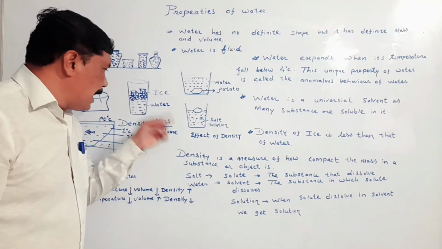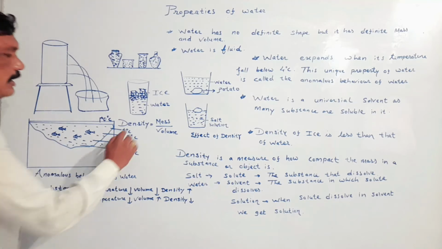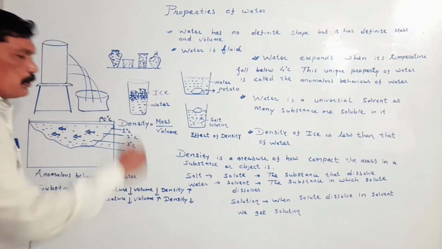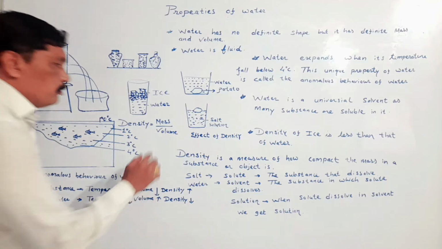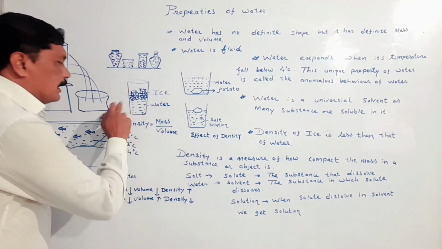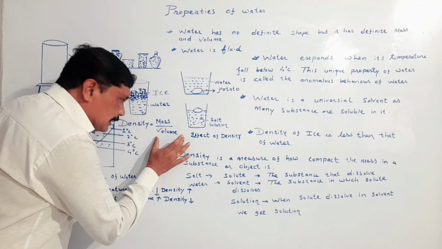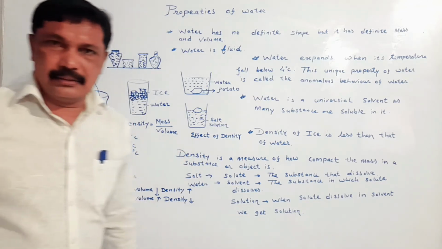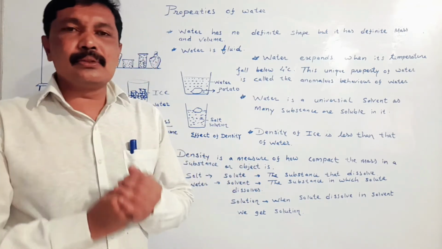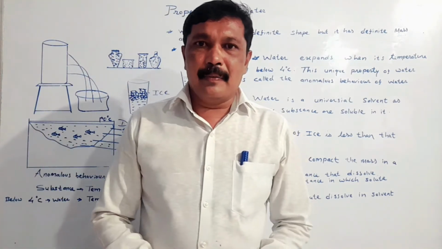Here, if the mass of a substance is kept constant, then we say that density is inversely proportional to volume. It means that if the volume is increased, the density will decrease, and if the volume is decreased, then the density will increase. My dear student, the same thing happened in the example which we studied.